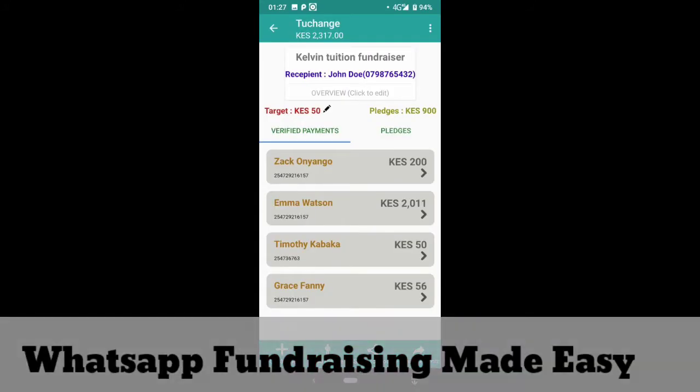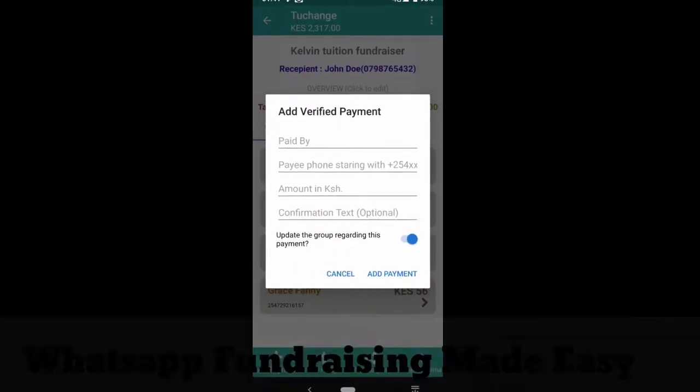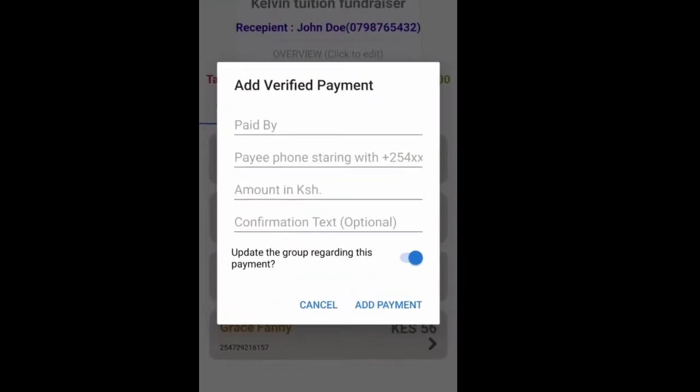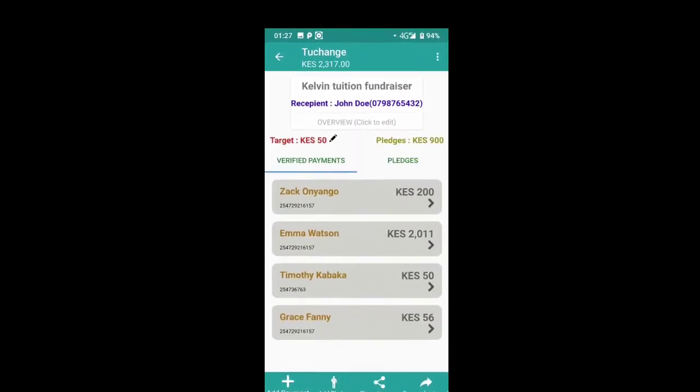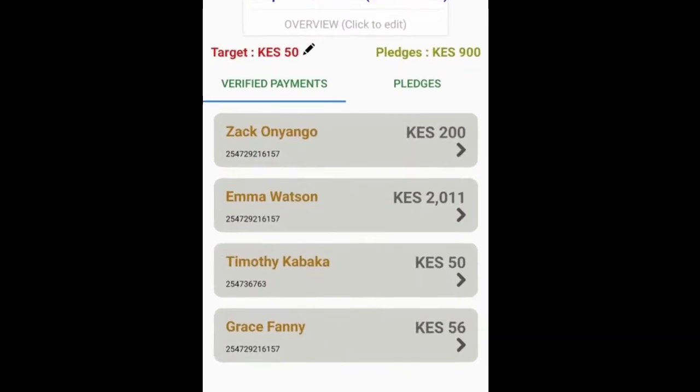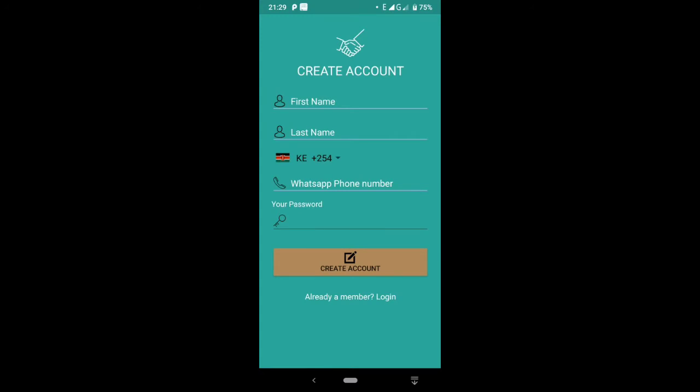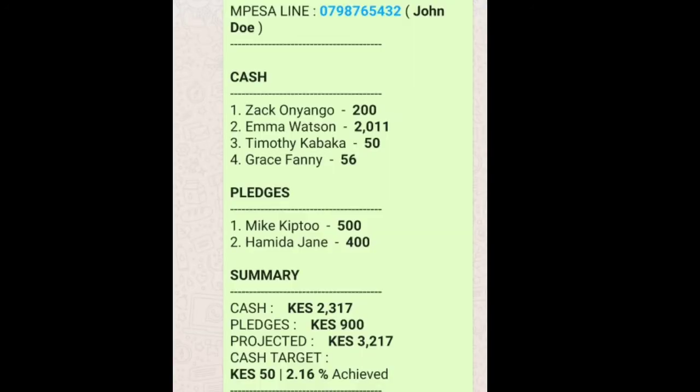Now start fundraising for your projects, for your house, for your businesses, and then show us how we are going to contribute without physically coming there, by just sending through, and then you'll see the information and everything. Just sign up and then you'll see all the report, and then you can send out this report to your colleagues too.